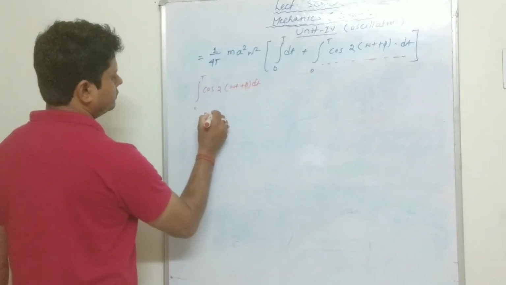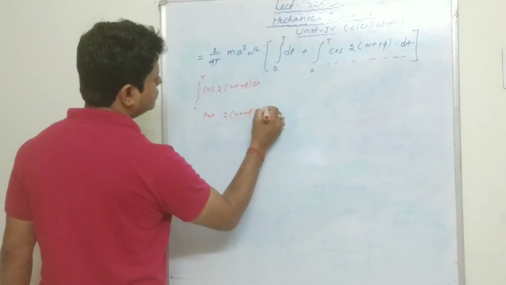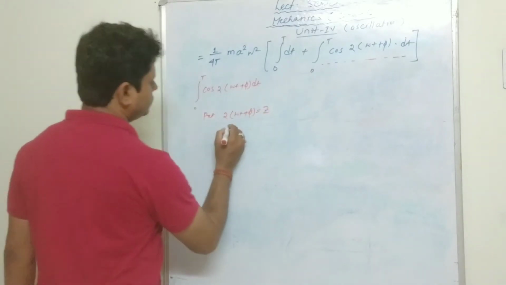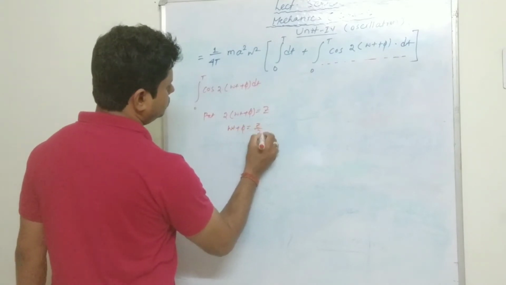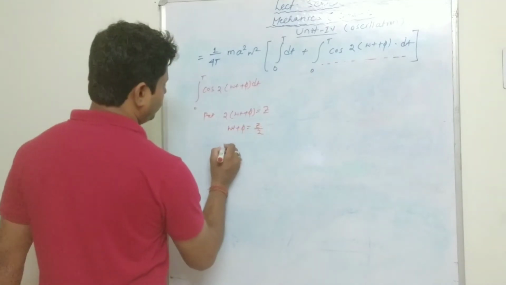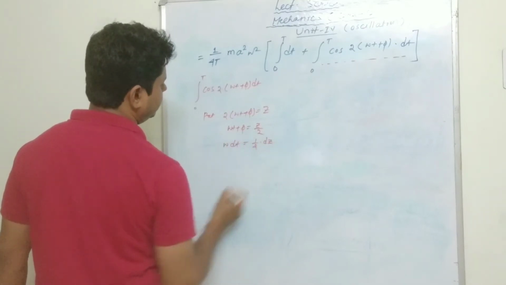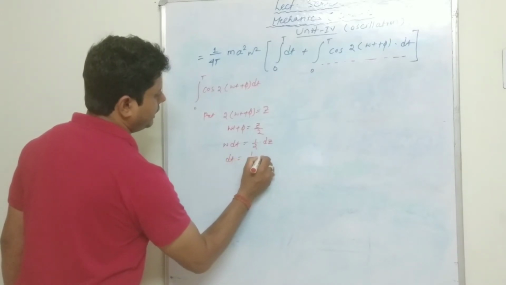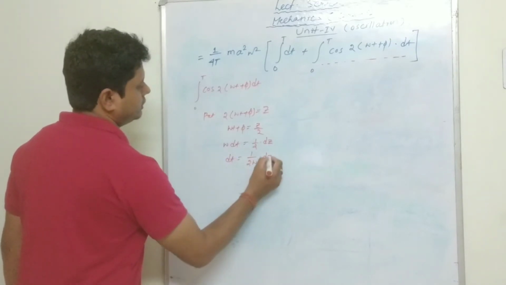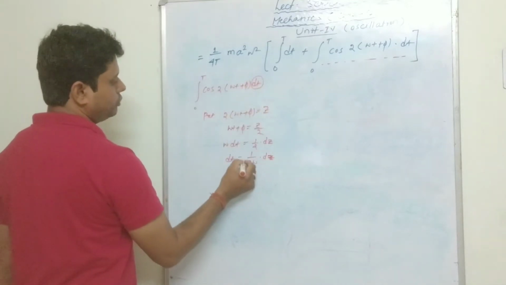Put 2 omega t plus phi as z. So omega t plus phi will be z by 2. So omega into dt will be 1 by 2 into dz, right? So dt will be 1 by 2 omega into dz. So instead of dt we can put this much.